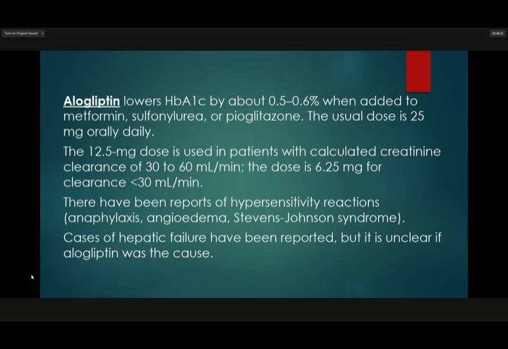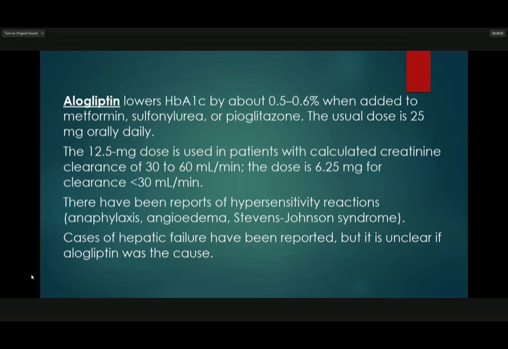So, alogliptin lowers HbA1c by about 0.5 to 0.6% when added to metformin, sulfonylurea, or pioglitazone. The usual dose is 25 milligrams orally daily. The 12.5 milligram dose is used in patients with calculated creatinine clearance of 30 to 60 ml per minute. The dose is 6.25 milligrams for clearance of less than 30 ml per minute.